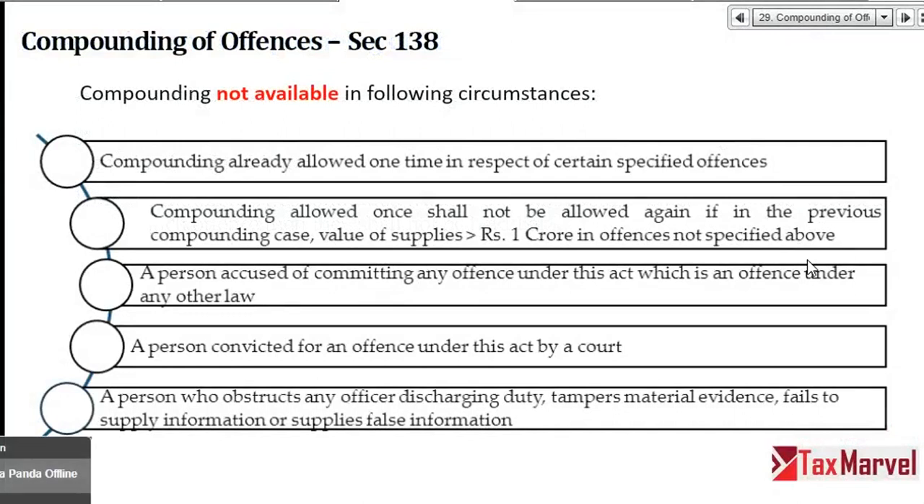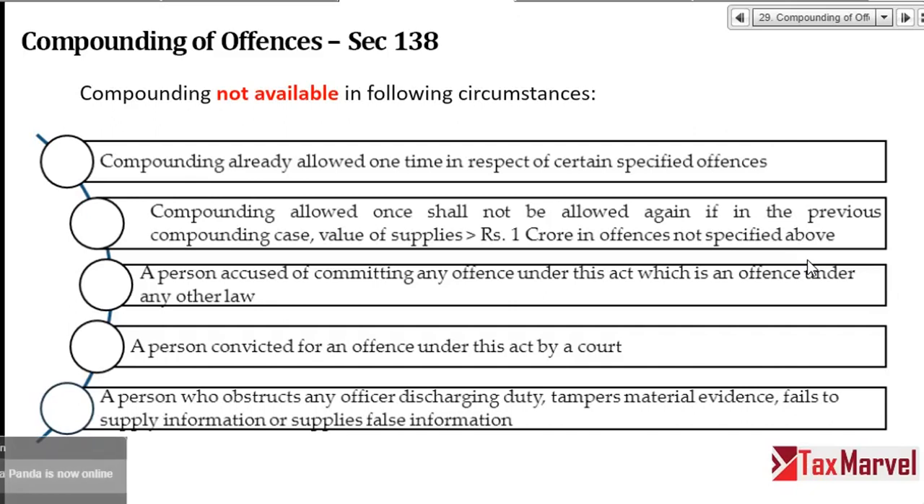When can you not go for compounding? Compounding basically means I have committed a crime and I am willing to pay tax, interest and penalty, and I am accepting that I have made a mistake. Please give me a chance to make my mistake good and I will not repeat it again.